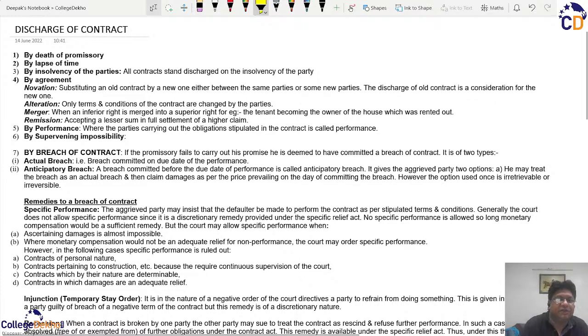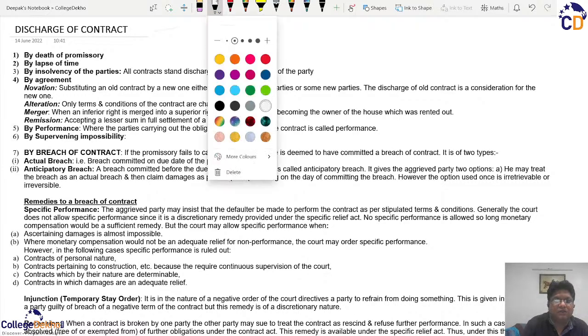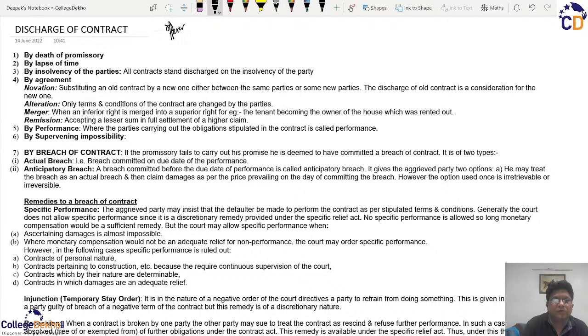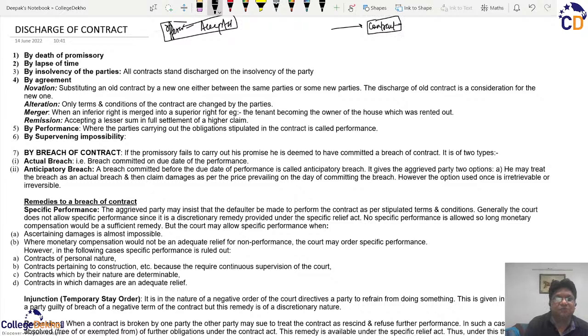Once a contract has been created, whether you have entered that contract in the form of an offerer or the acceptor, that doesn't make a difference. Both the parties, because in the process they have to provide consideration to each other, so there is an obligation to perform. So we can say that the creation of a contract creates obligation for both the parties, and therefore, once that obligation is fulfilled, then we should say that both the parties must have discharged their contract.